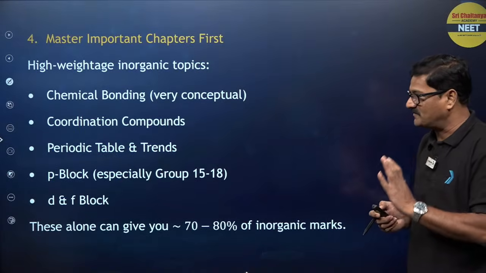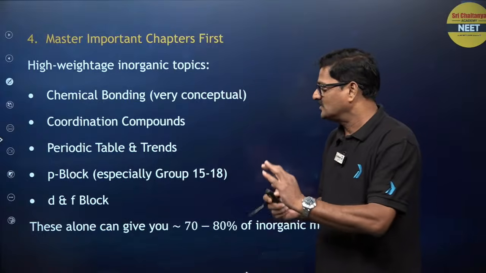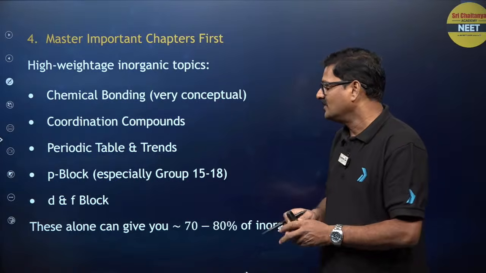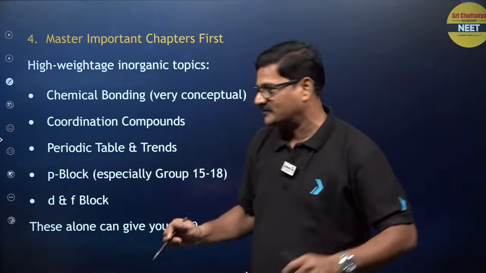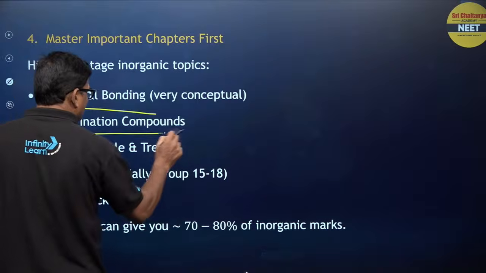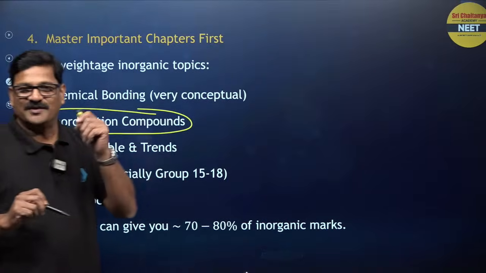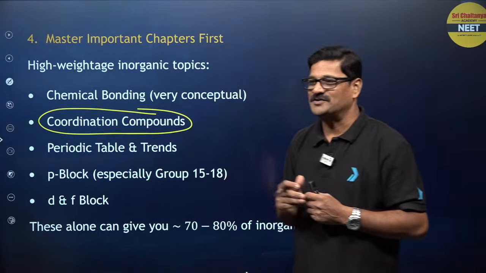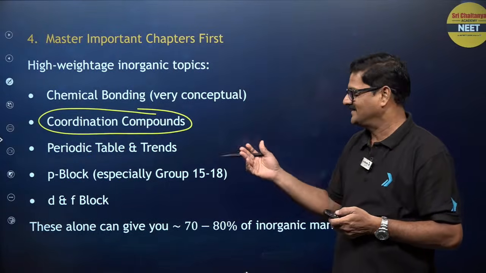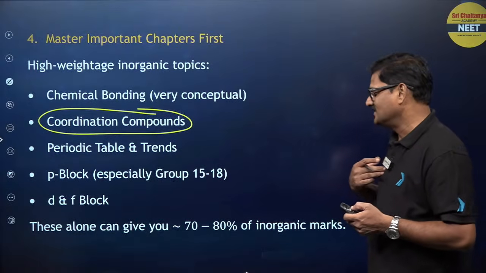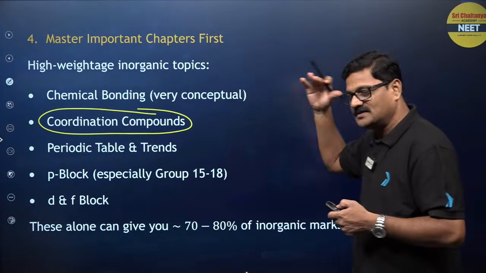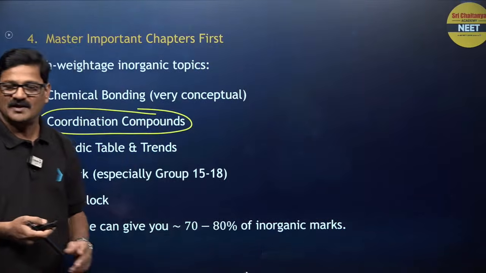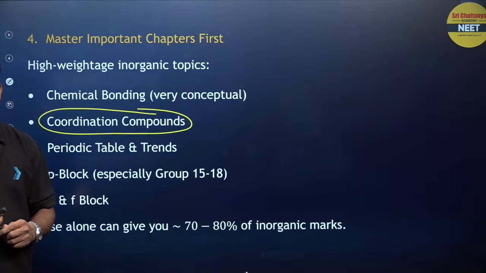master important chapters first, like chemical bonding, coordination compounds, periodic classification, P block and D block. You see, the moment you get a question paper, among the first 5 questions, you are going to get coordination compounds. Yes, I experienced it. So this chapter can stand for 70 to 80% of the paper, right?